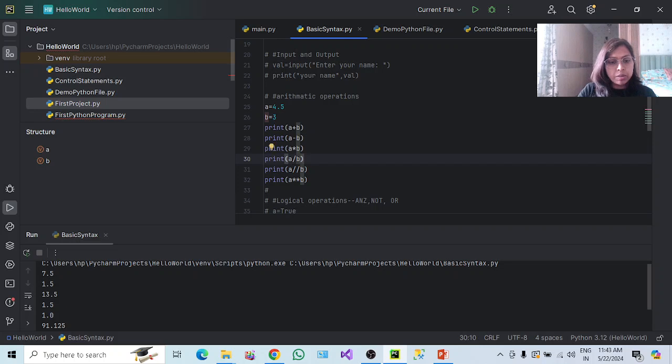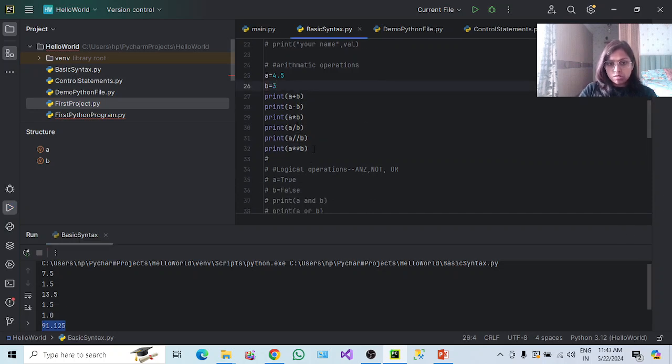A divided by b is giving me the value 1.5, but a floor division is giving me 1.0. It removes the values after the decimal, so it will keep only the first digits right before the dot. So here a to the power b is 4.5 into 4.5 into 4.5, it comes to 91.125. So this is how we can do the arithmetic operations.